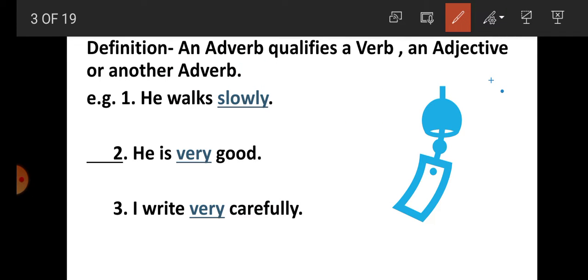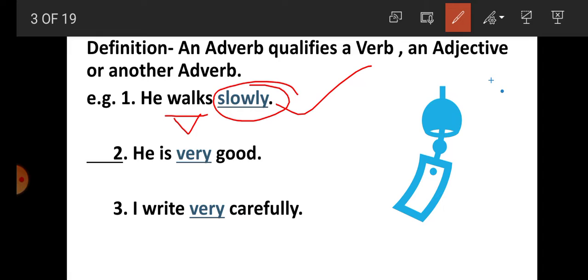So with the help of the example, let it clear. He walks slowly. Here, how he walks? Slowly. Here, what is walks, student? Verb. And the verb is qualified by the adverb slowly. How walks? Slowly.